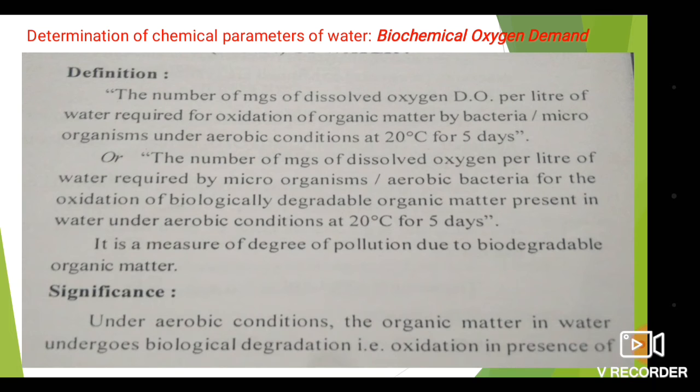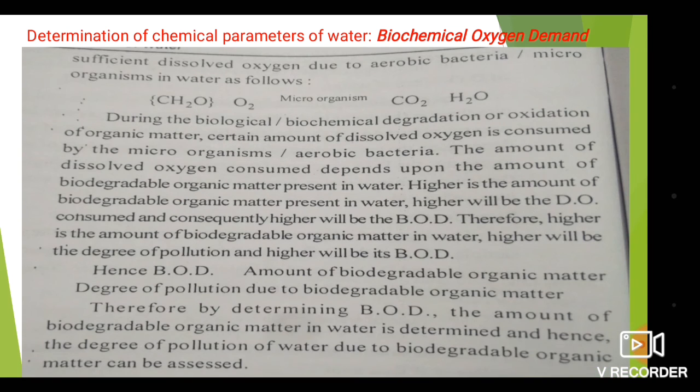So the significance: under the aerobic condition, the organic matter in water undergoes biological degradation, that is oxidation, in presence of sufficient dissolved oxygen due to the aerobic bacteria or aerobic microorganisms in water as follows. What happened? This CH2 is the degradable organic matter, plus O2 in presence of microorganism, which will give CO2 plus H2O. During the biological or biochemical degradation or oxidation of organic matter, a certain amount of dissolved oxygen is consumed by the microorganism, aerobic bacteria.